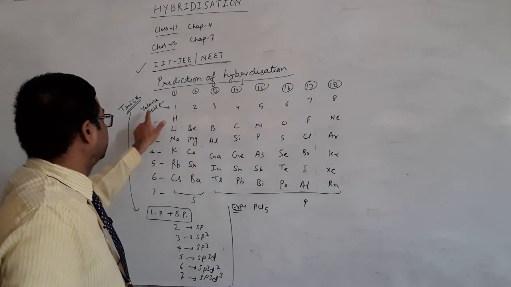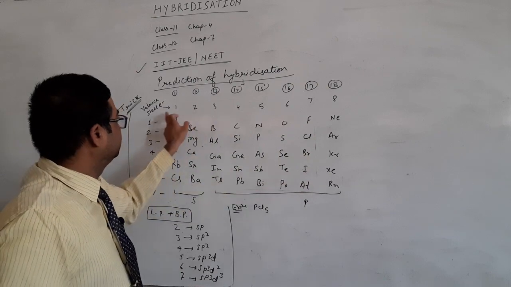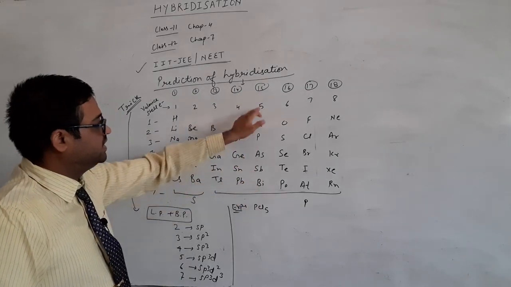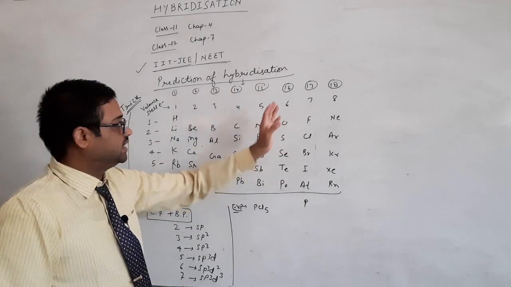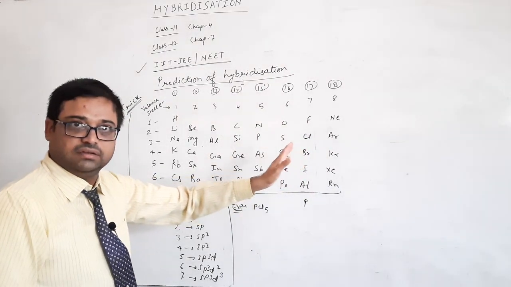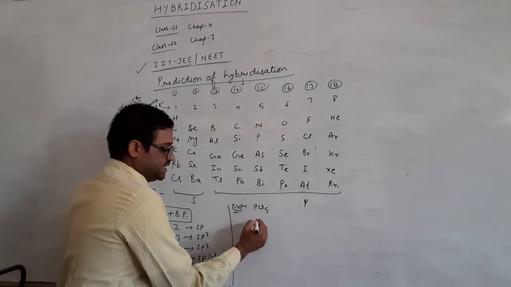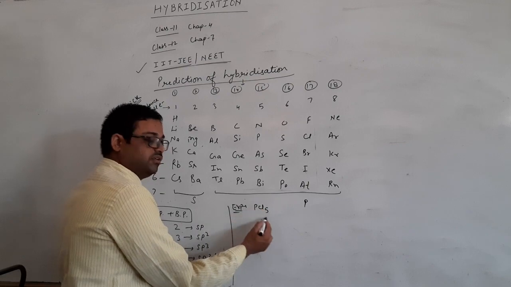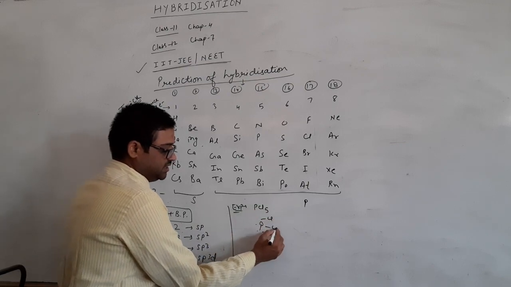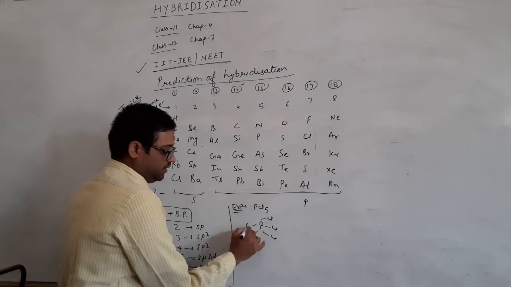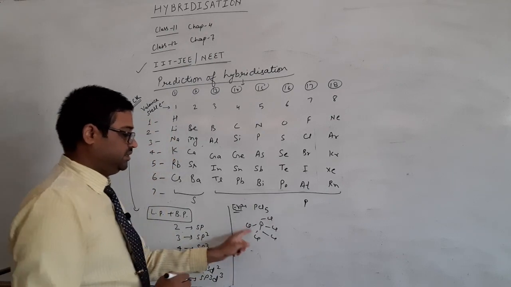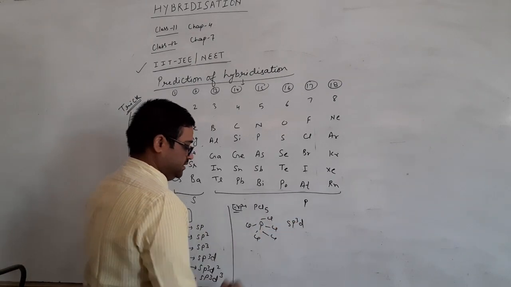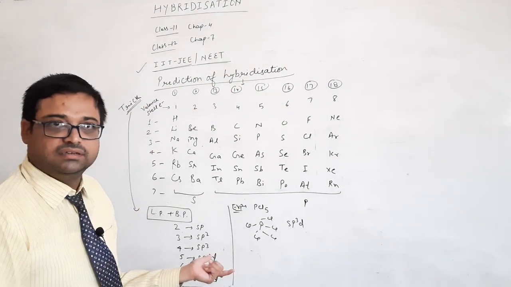Phosphorus has 5 valence shell electrons. You can easily see by this table that this group has 5 valence shell electrons, whereas this group has 6, this has 7, this has 8, and so on. Clear? So phosphorus has 5 electrons, so I will draw 5 electrons. Now the chlorine, 5 chlorines are there, so I will arrange them with single bonds. Now you can count the number of bond pairs: 1, 2, 3, 4, 5. 5 means sp3d, so the hybridization is sp3d. Clear? Very easy, isn't it?